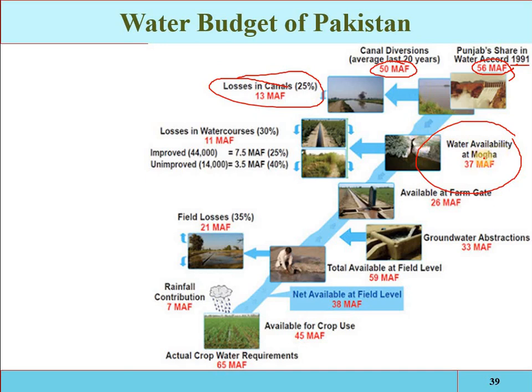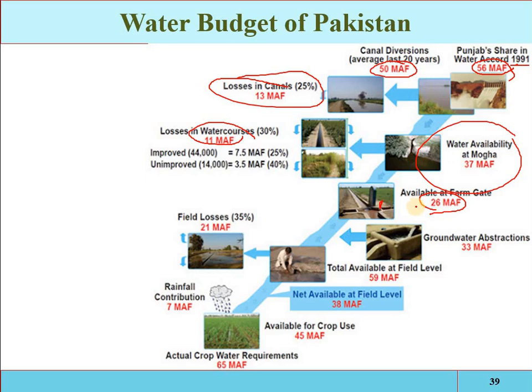Moga is the point at which the water is diverted from the main canal into the water courses. So 11 million acre feet of water is lost in the water courses. So 26 million acre feet of water is available at the feed point, meaning the point at which the water is entering the field.